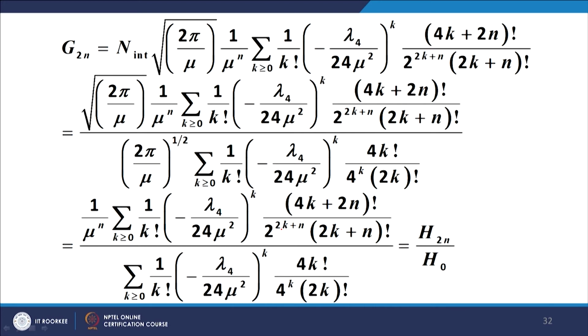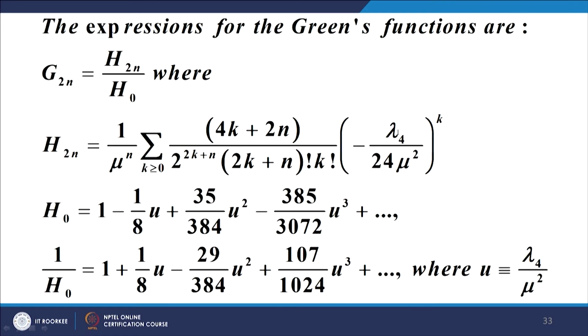The rest of the term in the denominator is H0, the rest of the term in the numerator is H2n.